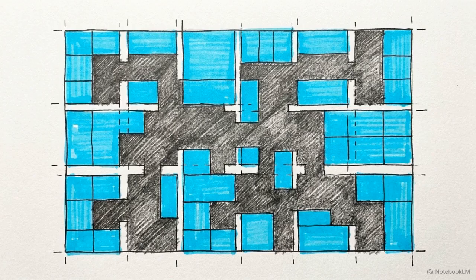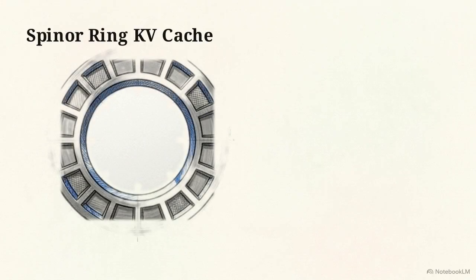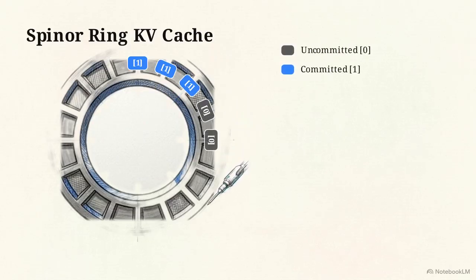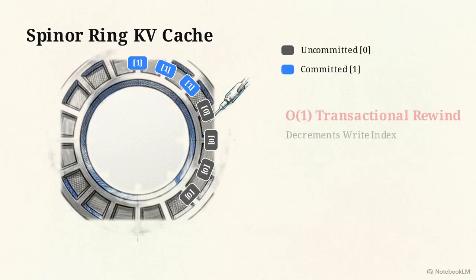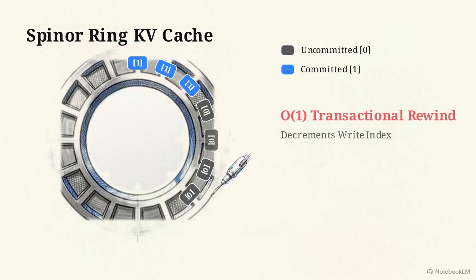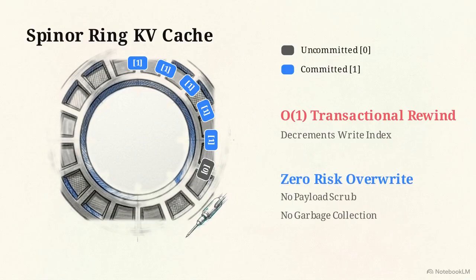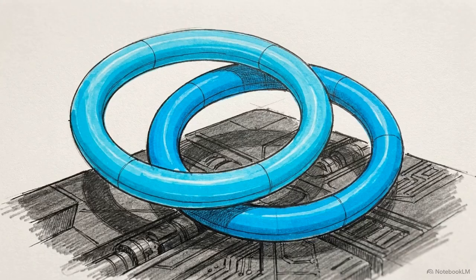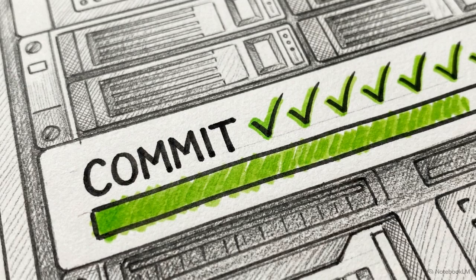When drafts are rejected, standard speculative decoding architectures suffer from memory fragmentation, forcing the system to pause and scrub data. This fragmentation is solved using a quantized KV cache buffer called the Spinor ring. Incoming drafted tokens are written with an uncommitted flag, flipping to 1 once accepted. If a token fails, an order 1 transactional rewind simply decrements the write index backward. Because the pointer just moves, there is no payload scrub and no garbage collection required. This process results in zero memory fragmentation in the KV cache. Treating speculative generation as an atomic transaction ensures the context window remains performant regardless of draft failure rates.